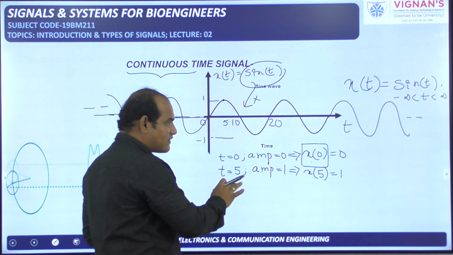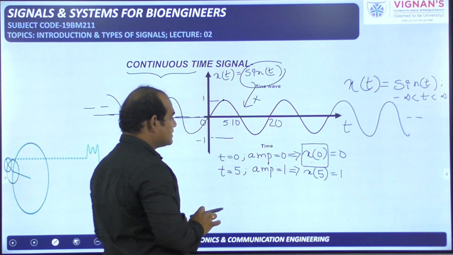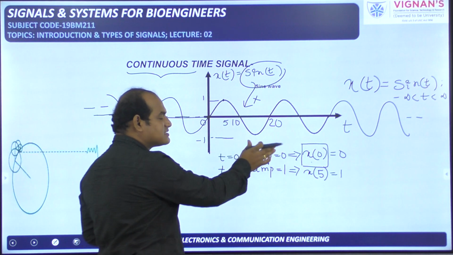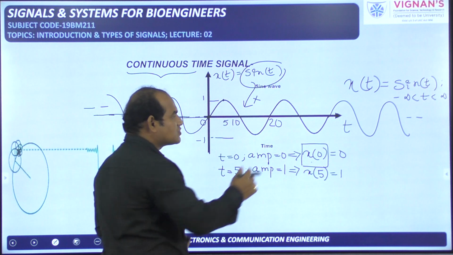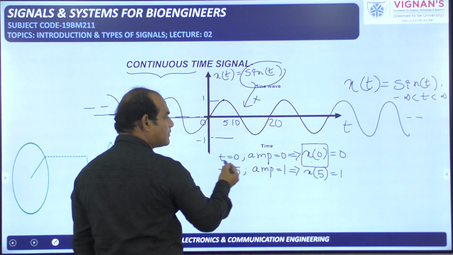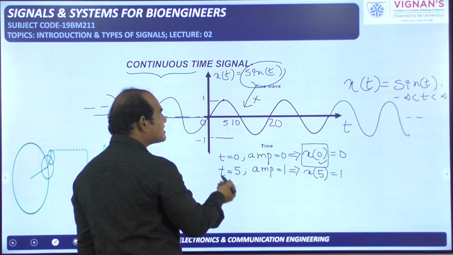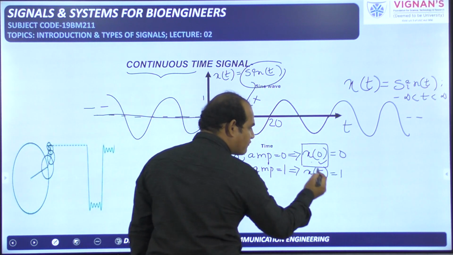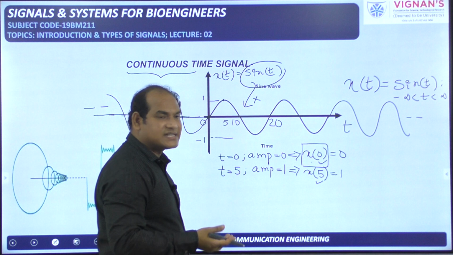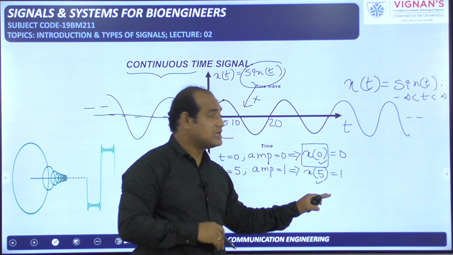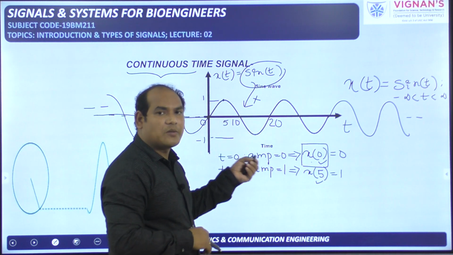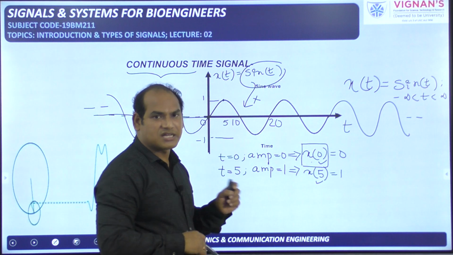So what is to be known here is, at what value of t, what is the amplitude, that we need to know. So at t is equal to 0, the amplitude is 0, that is represented with x of 0. At t is equal to 5, whatever amplitude is there, that is x of 5. At t is equal to 10 is represented with x of 10. At t is equal to 20, the amplitude is 0, that is represented with x of 20.